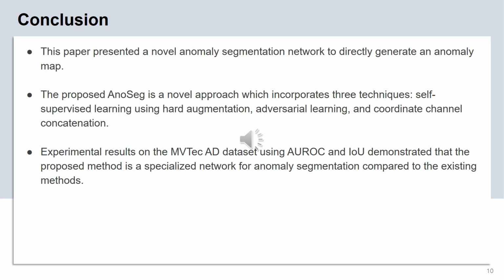This paper presents a novel anomaly segmentation network to directly generate an anomaly map. The proposed ONSEG is a novel approach which incorporates three techniques: self-supervised learning using hard augmentation, adversarial learning, and coordinate channel concatenation. Experimental results on the MVTec dataset using AUROC and IOU demonstrated that the proposed method is a specialized network for anomaly segmentation compared to the existing methods.